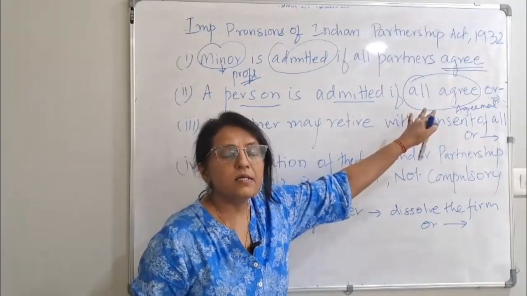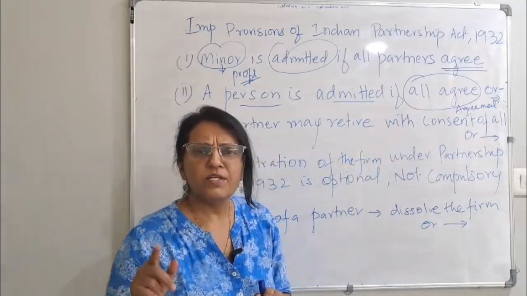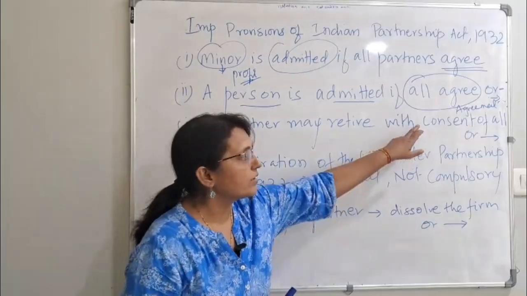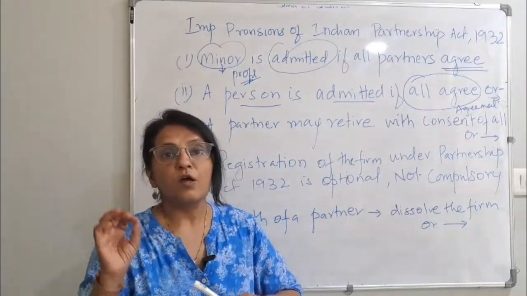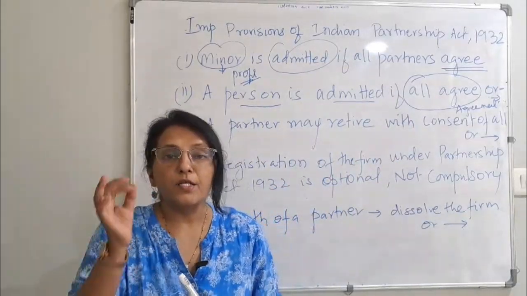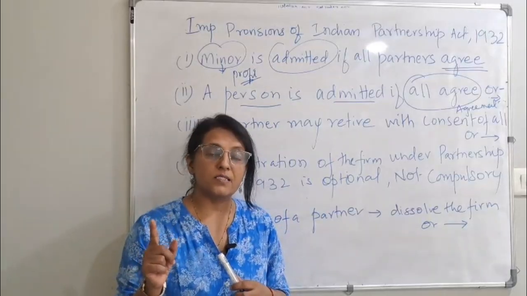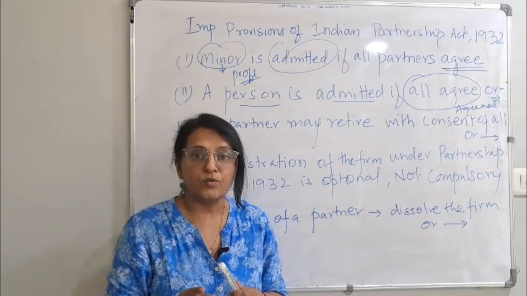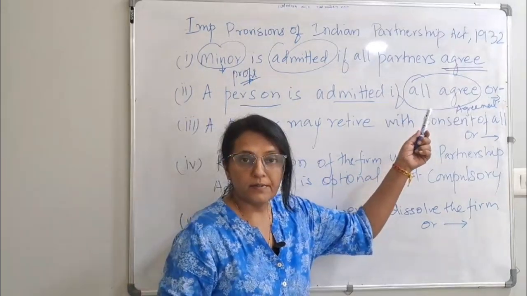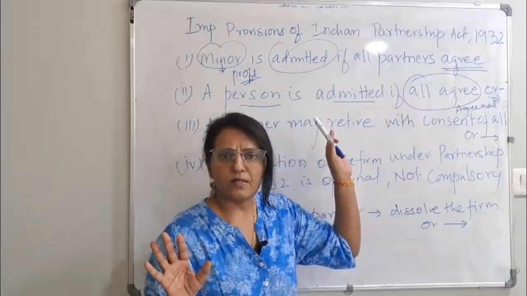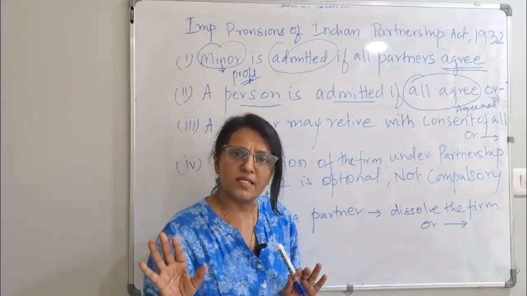If there is a deed, then do what the deed says. Even if the deed says that all the partners should agree, then go according to the deed. Even if there are 48 partners and you want a 49th partner, if all the 48 partners say yes, then only you can go for a new partner, if the agreement says. And if there is no agreement, then all the 48 partners should say yes.